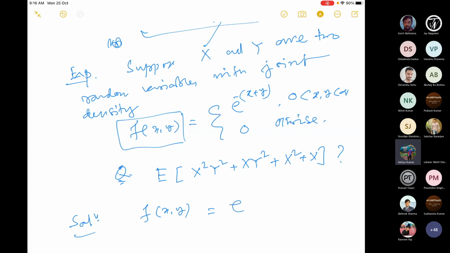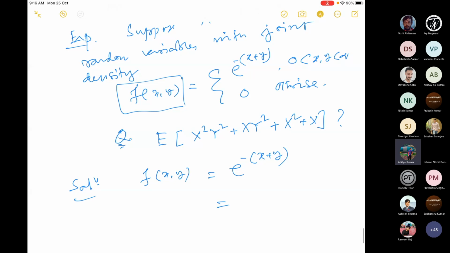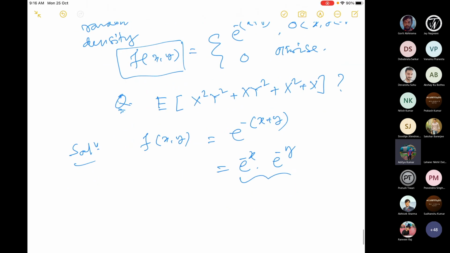This is e to the power minus x times e to the power minus y. So basically, this is a product of two functions, x and y separately. So that means what? They are independent.